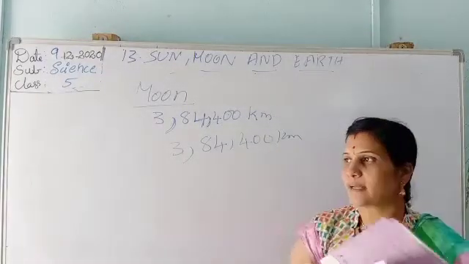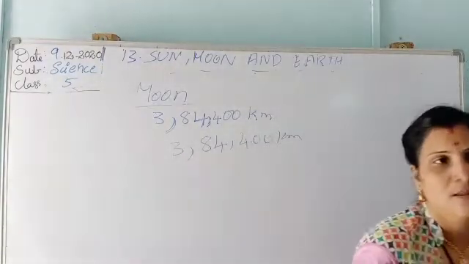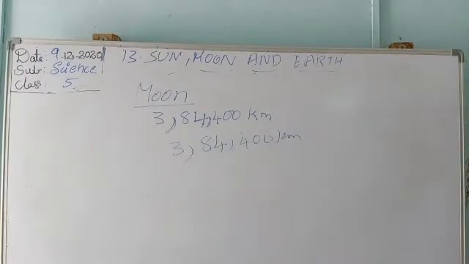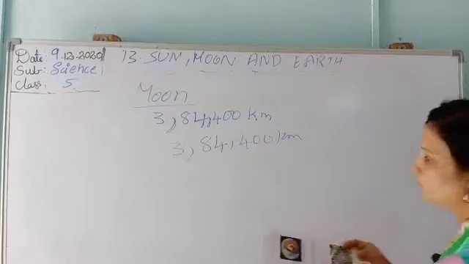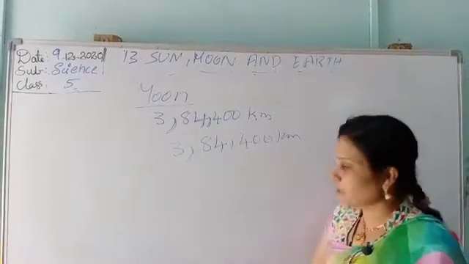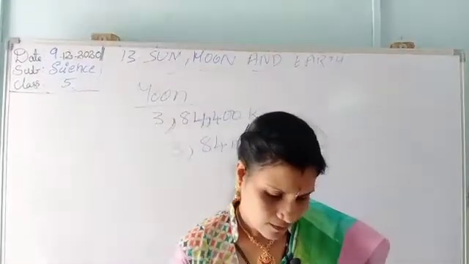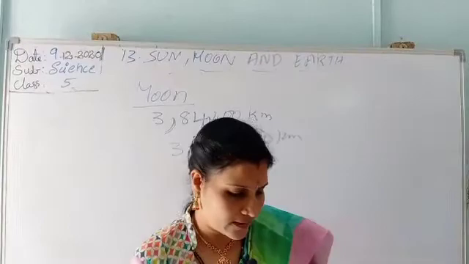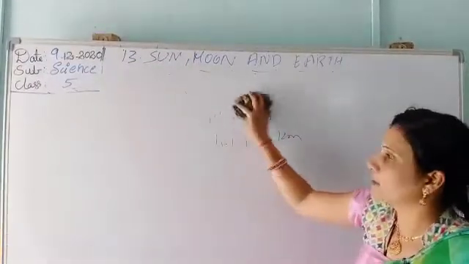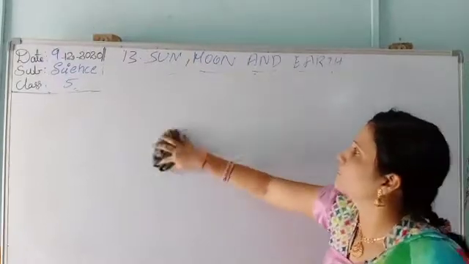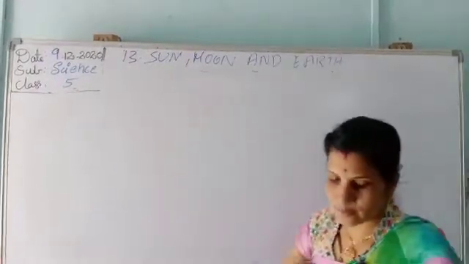It is a natural satellite of the earth. Okay, see. The moon is 3,84,400 kilometers from the earth. So we have completed learning about the moon. Now we will start the surface of the moon. Let us study the surface of the moon now.